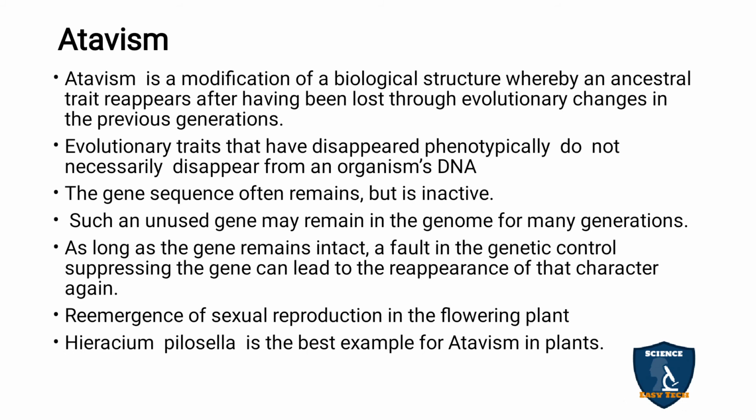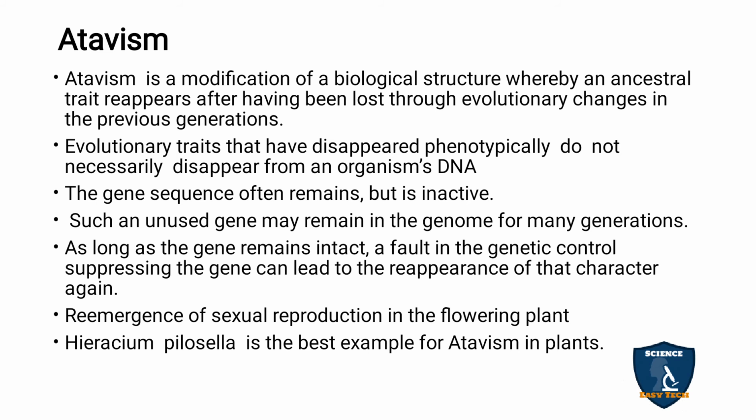So a gene sequence may remain active or inactive for some period, and it becomes active in a particular generation, and after many generations a particular character can appear. Such an unused gene may remain in the genotype for many generations.